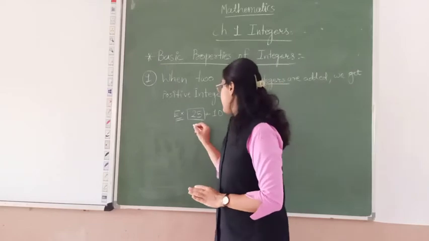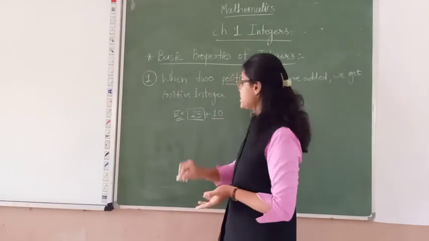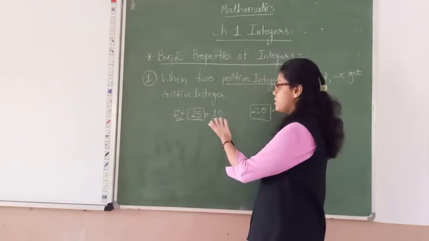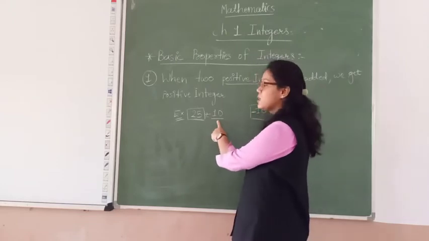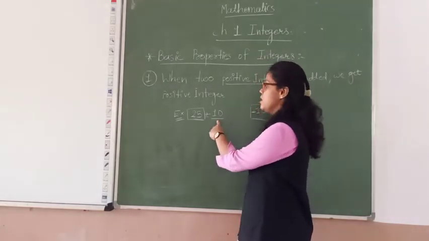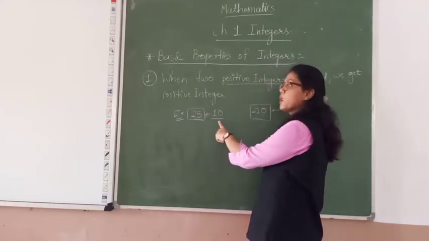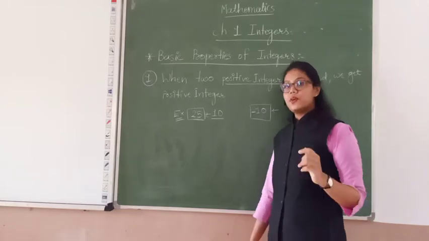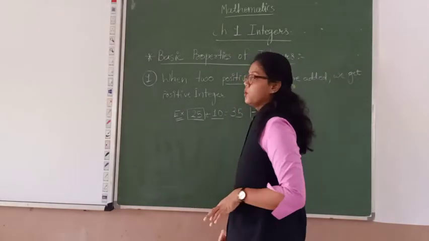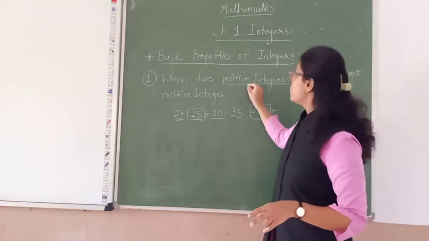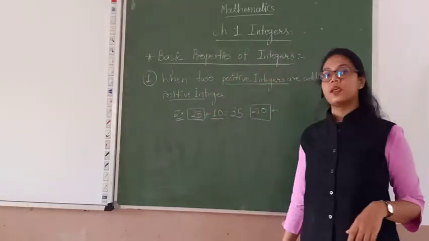And here the 10, before the 10 a plus sign is given, or no other sign is given, so that 10 is considered a positive integer only. So we get the positive integer. Clear?